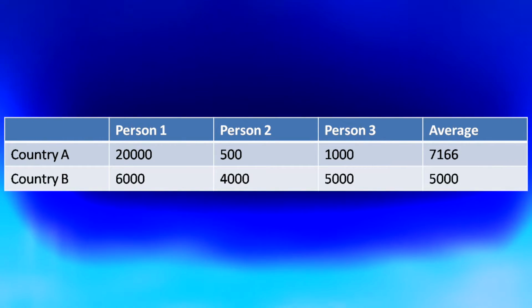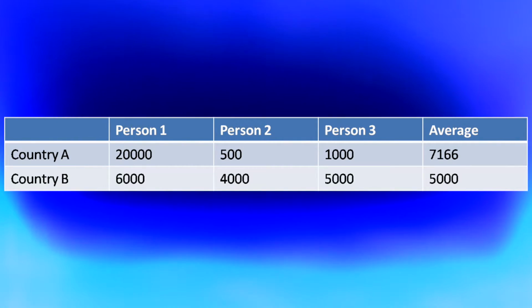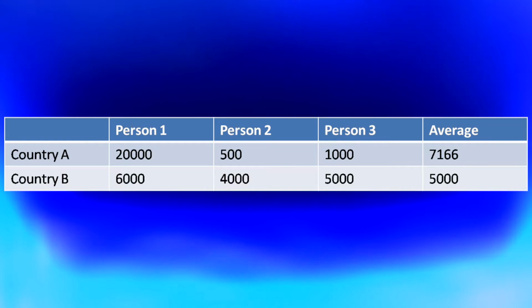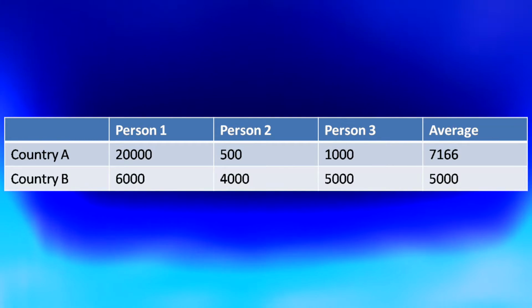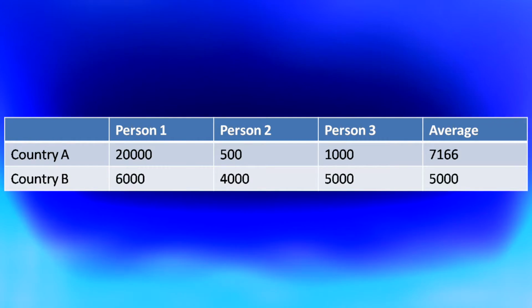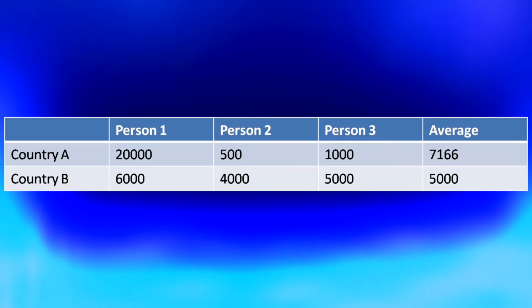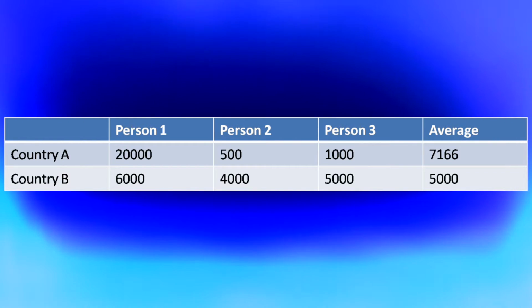When we calculate average of 3 persons, the average is 7,166. In the second country, the first person is earning 6,000, the second person is earning 4,000, the third person is earning 5,000. The average is 5,000.